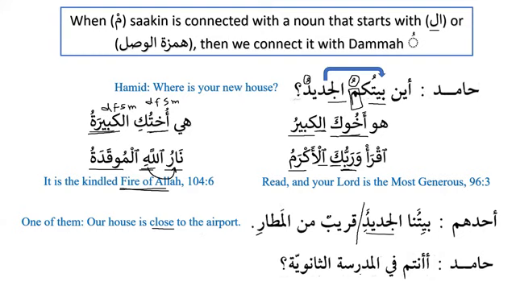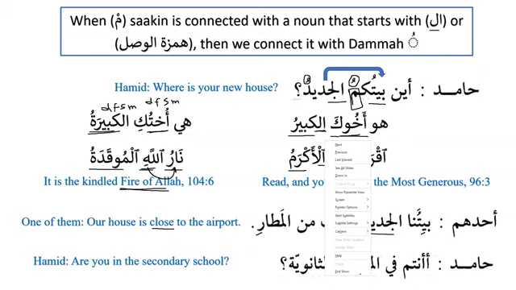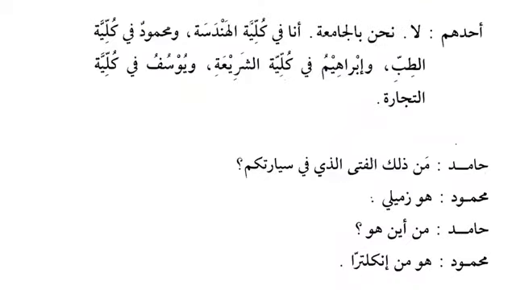حامد أنتم في المدرسة الثانوية? Are you in the secondary school or are you in the high school? So the reply is, they say أحدهم, one of them says لا, he says no. نحن بالجامعة, we are in the university. So now we can see that when we want to say we, it will be نحن بالجامعة, we are in the university. أنا في كلية الهندسة, I am in the faculty of engineering.